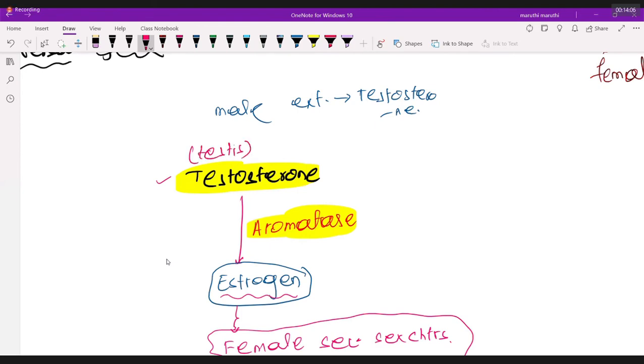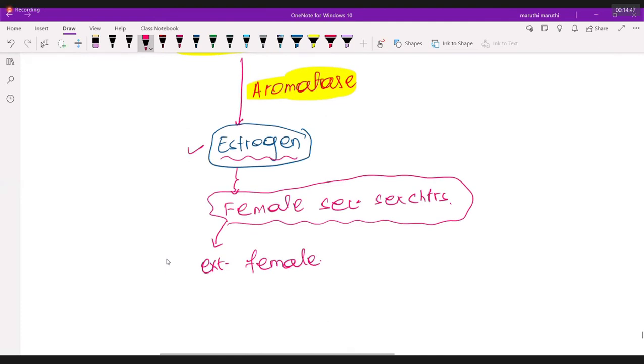So what I'm asking you is, if a person genetically develops testicular feminizing syndrome, in which testosterone receptors are not working, then the problem will be that testosterone is produced, but it will not be able to work on the receptor. If receptors of testosterone are not working, there are no male characteristics. So testosterone will remain in the body, and it will get converted into estrogen. This estrogen will lead to the formation of female secondary sexual characters.